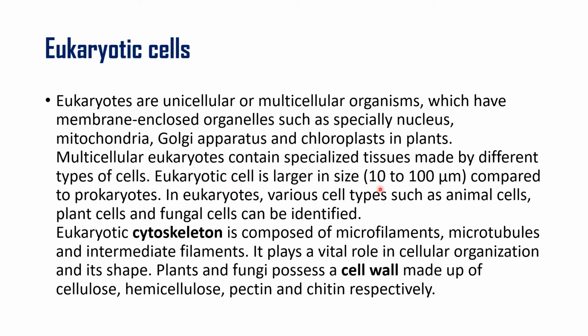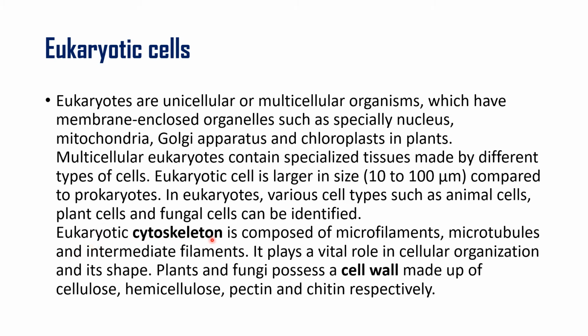Eukaryotic cell is larger in size, so it is 10 to 100 micrometer. Okay, it is larger. There we saw it up to 2 micrometer. Here it is 10 to 100 micrometer compared to prokaryotes. In eukaryotes, various cell types such as animal cells, plant cells, fungal cells can be identified. So we will also be learning the difference between animal cell and plant cell.